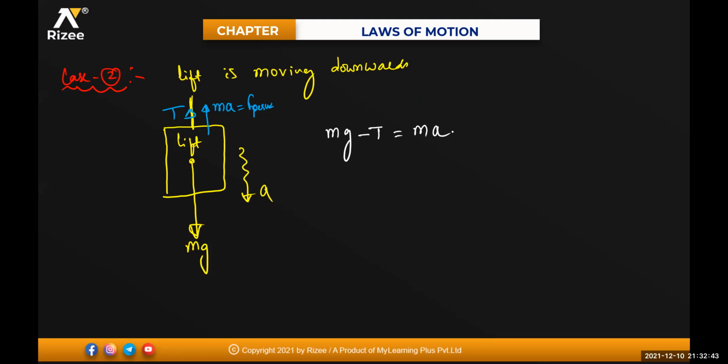This is your body of mass M. And there is a string here right now. I'm applying a force. So what will be the tension in this one? Tension force is in the opposite direction. Tension always acts in the opposite direction. For the body, it will be in this direction.